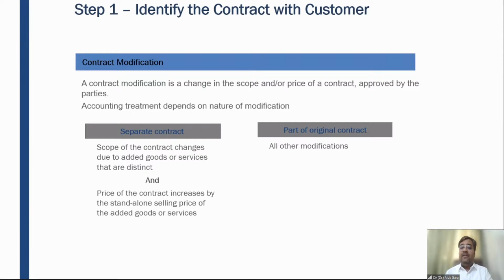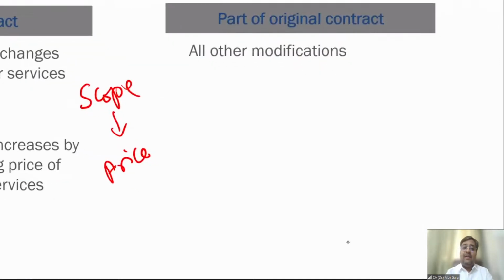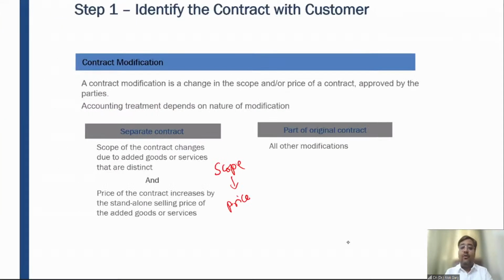So in this case, the scope has been increased, right? And when the scope is increased, the price is also increased. And the price is also increased at the standalone selling price, or at fair value, or at market value, right?